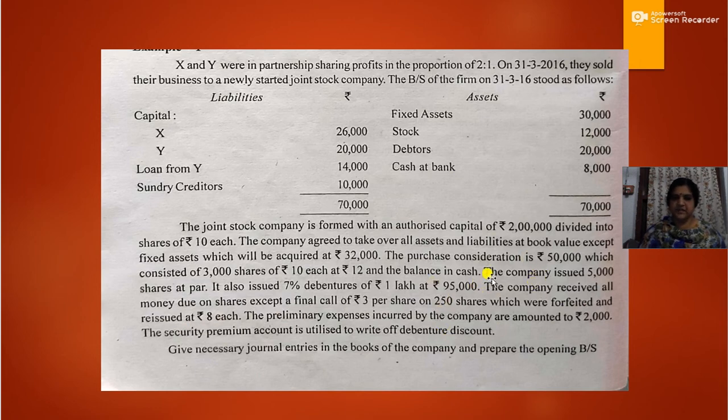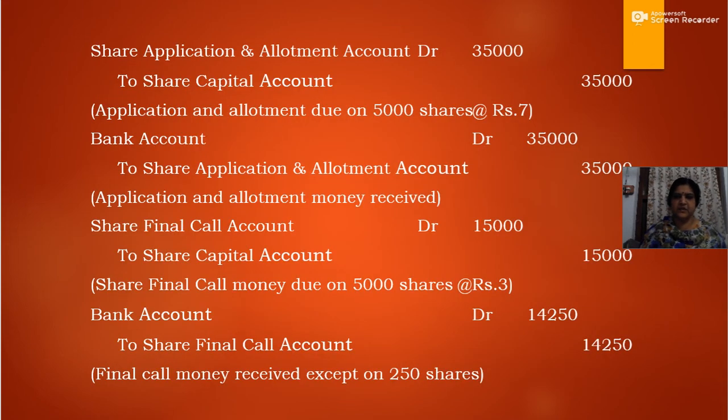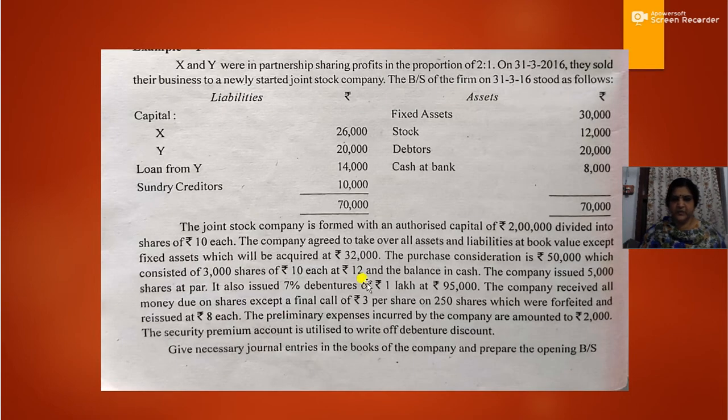Okay, so we'll start with the company issued 5,000 shares at par. Then the final call money is rupees 3. So when the final call money is rupees 3, then the share application and allotment money will be rupees 7. In the question, the par value of share is rupees 10, with 5,000 shares.